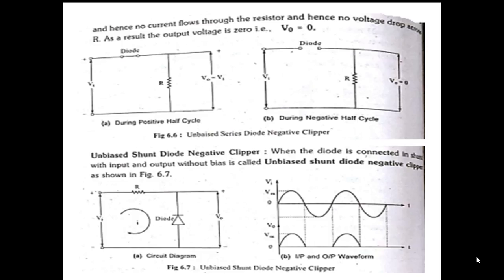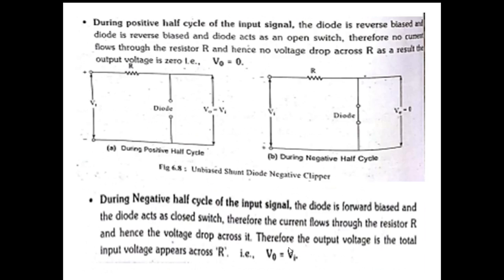Since the output signal consists only of positive half cycles, it is a negative clipper. In this circuit, the diode is connected in shunt or parallel connection. Therefore, it is a shunt diode negative clipper. We are not applying any external voltage, therefore unbiased. Unbiased shunt diode negative clipper.